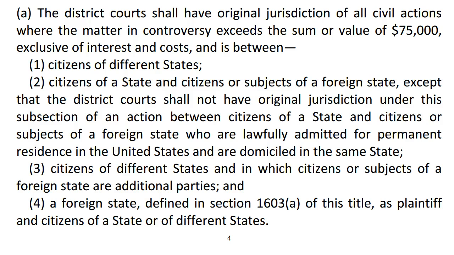Going back to the statute, remember, the claim between the citizen of Florida versus the citizen of PA was an A1. And then A2 gave us Florida versus Germany, as well as France versus Pennsylvania. Okay.